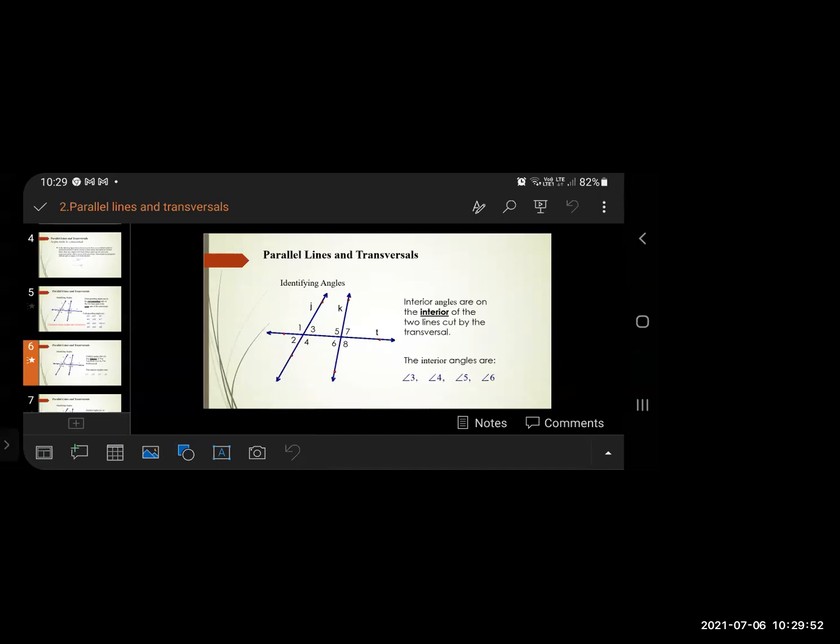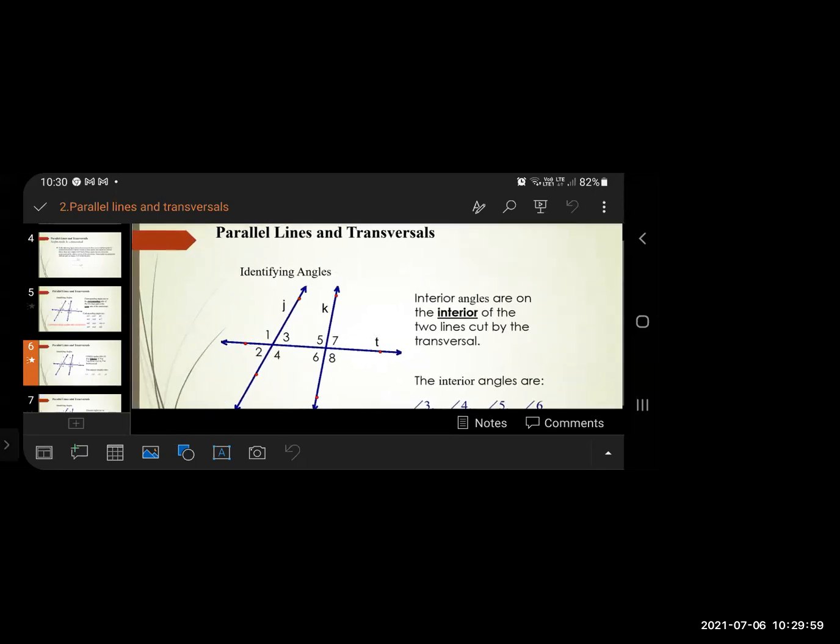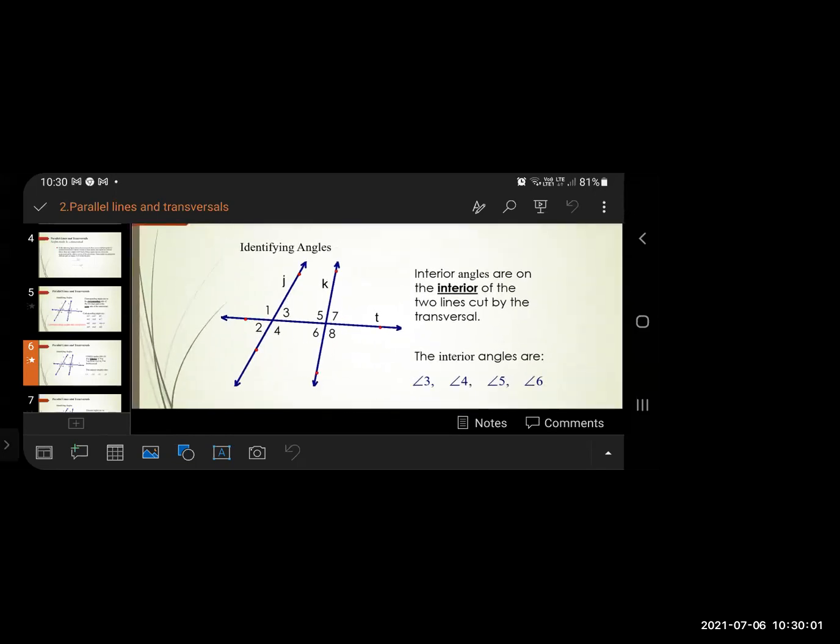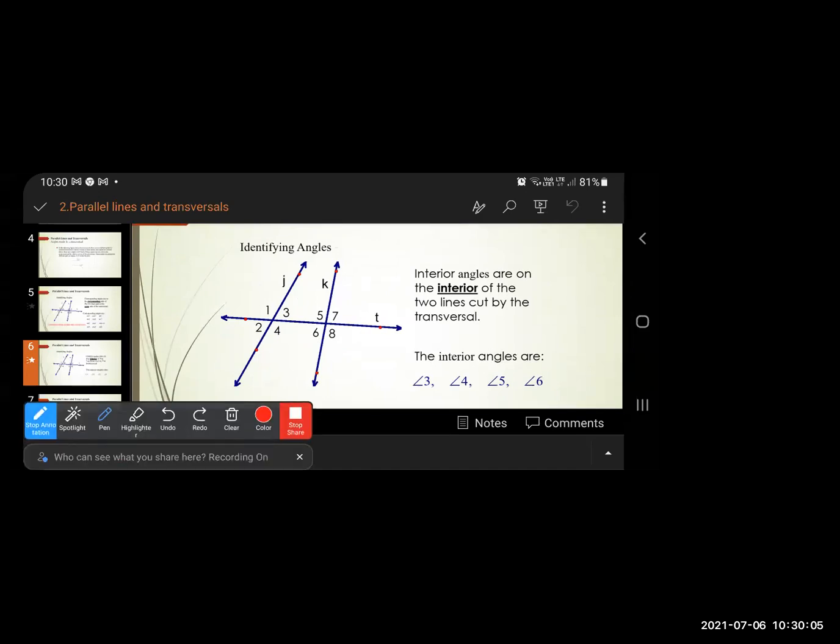Okay, now parallel lines and transversal. Interior angles are on the interior of 2 lines cut by the transversal. So interior angle means what? Interior angles means the angles which are inside. Inside, जो अंदर है, जो अंदर angles है वो उनको बोलेंगे हम लोग interior angles. So interior angles are on the interior of the 2 lines, 2 line के अंदर है. That is known as interior angle.